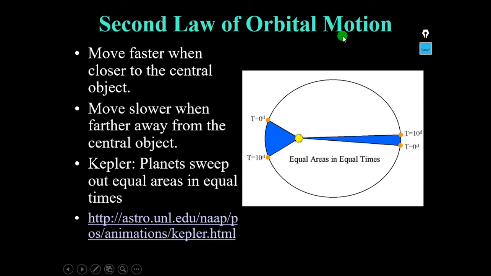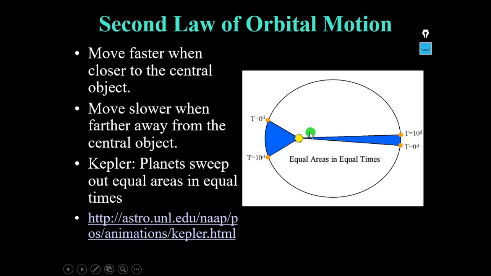Now, according to the second law of orbital motion, also called the law of areas: move faster when closer to the central object, move slower when farther away from the central object. If you observe here, there is the sun, and let us say a planet is revolving around the sun. Here the time period is 10 seconds, let us say. Here also the time period is 10 seconds.